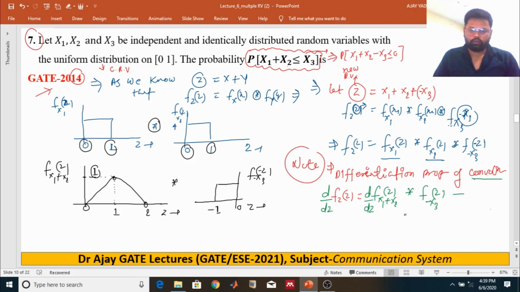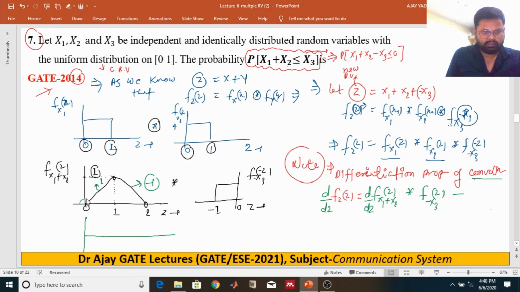Now how do you get this one? First of all, we have to differentiate a ramp signal. After differentiation, you will get a step signal. The slope was 1 here, and this one is 1 minus 1. So at this instant the slope changes by 1, and at this instant, 2, the slope changes by minus 1.